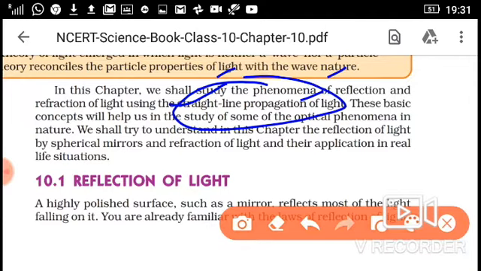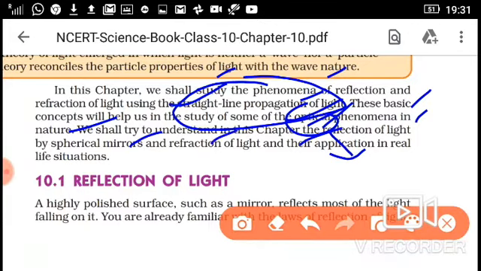Only you should know that light has dual nature, sometimes behaving like a wave and sometimes like particles. But in 10th standard we will study only straight line propagation of light. These basic concepts will help us in the study of some of the optical phenomena. Optical phenomena means phenomena related to light.